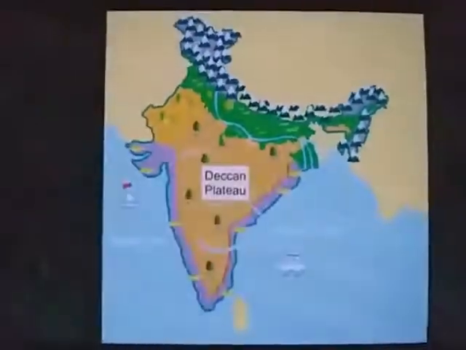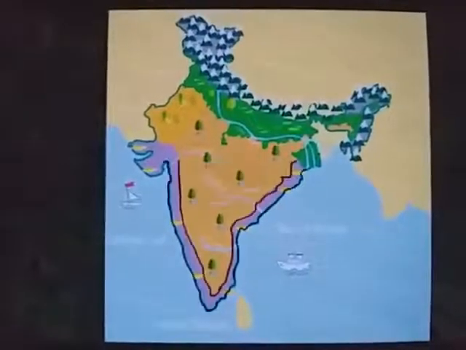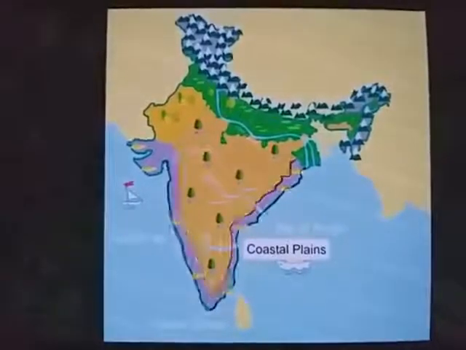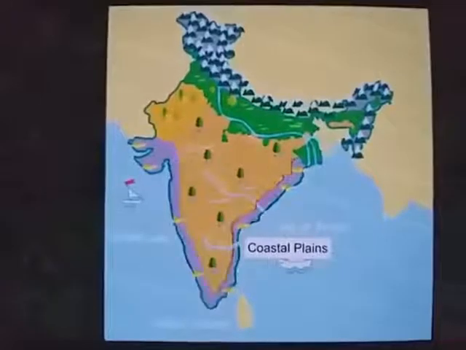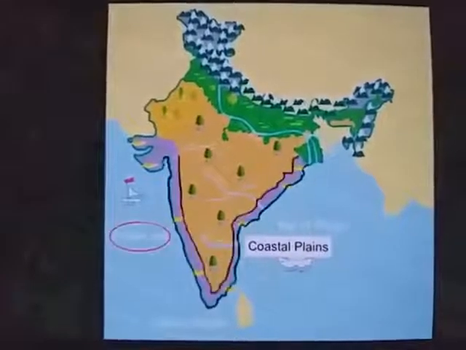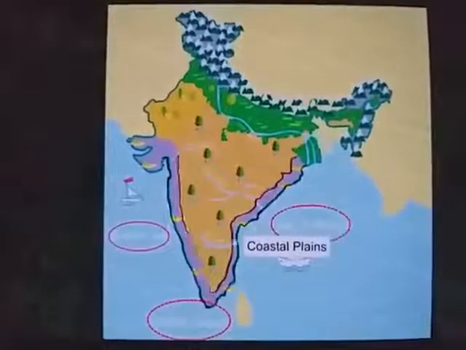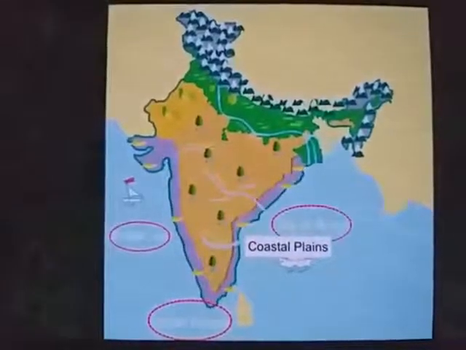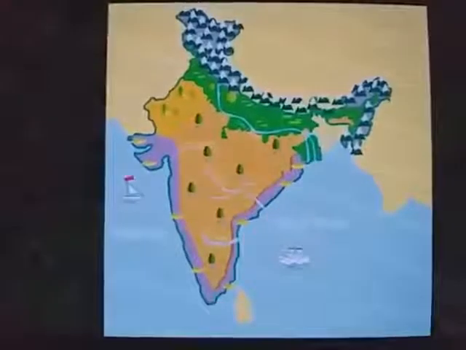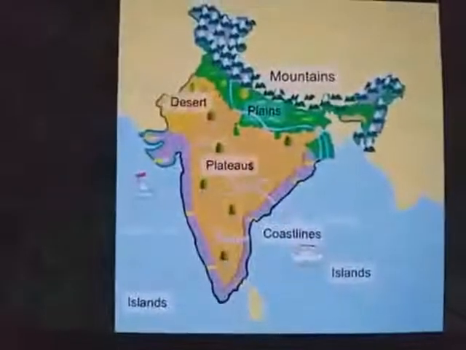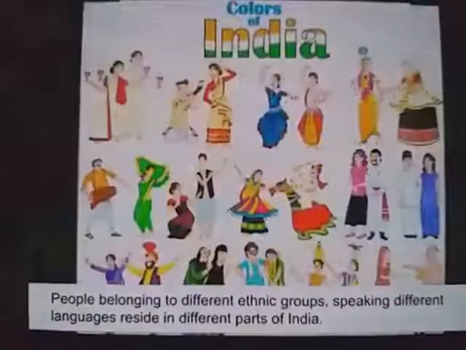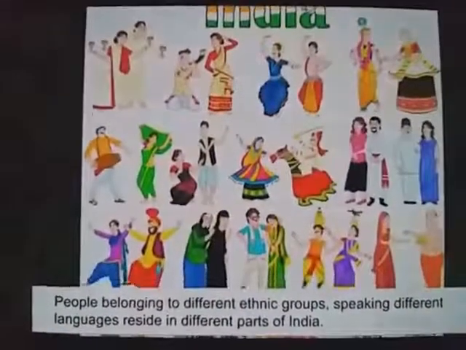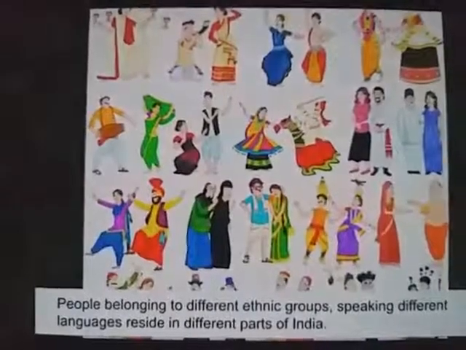The Deccan Plateau is located in the southern part of the country. The coastal plains of India surround the Deccan Plateau on both eastern and western sides. 3 water bodies, that is the Arabian Sea, Indian Ocean and the Bay of Bengal, also surround the Deccan Plateau on the west, south and east respectively. The Andaman and Nicobar group of islands in the Bay of Bengal and the Lakshadweep group of islands in the Arabian Sea are also a part of India. The physical features of India make it a vast country. In India, people residing in different parts of the country belong to different ethnic groups and speak different languages.